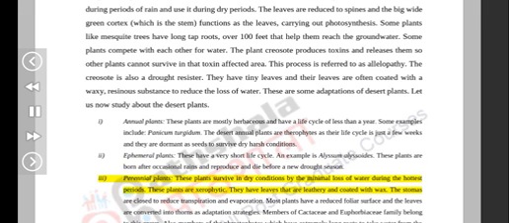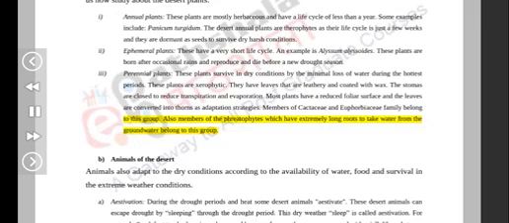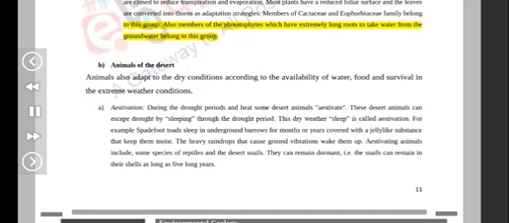Perennial plants. These plants survive in dry conditions by the minimal loss of water during the hottest periods. These plants are xerophytic. They have leaves that are leathery and coated with wax. The stomata are closed to reduce transpiration and evaporation. Most plants have a reduced foliar surface and the leaves are converted into thorns as adaptation strategies. Members of Cactaceae and Euphorbiaceae family belong to this group. Also members of the phreatophytes, which have extremely long roots to take water from the groundwater, belong to this group.